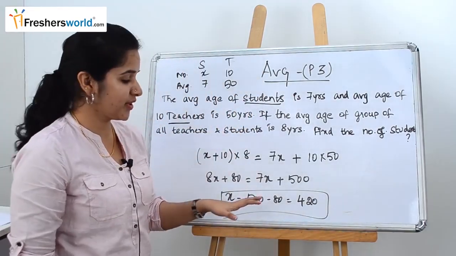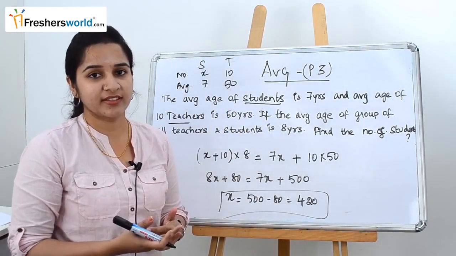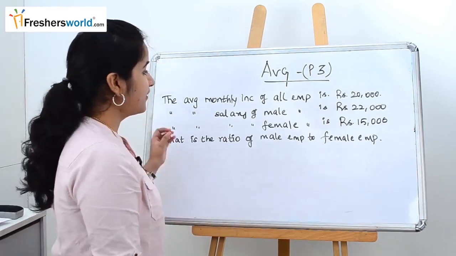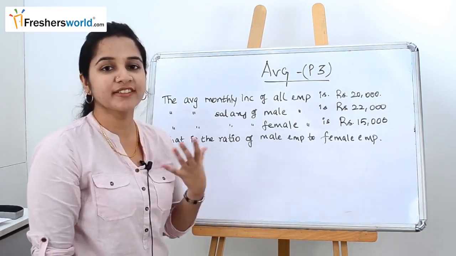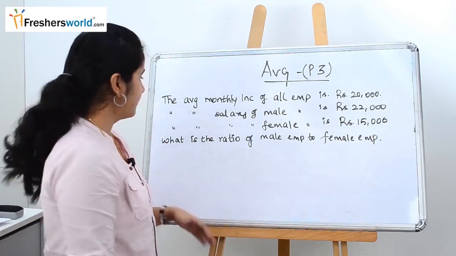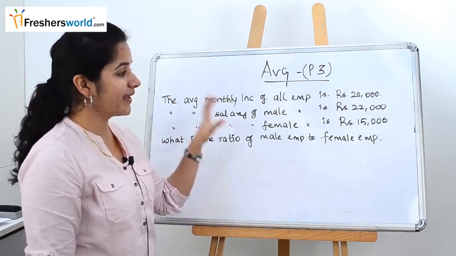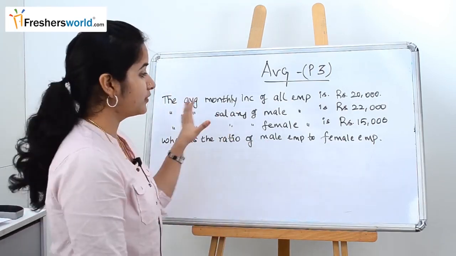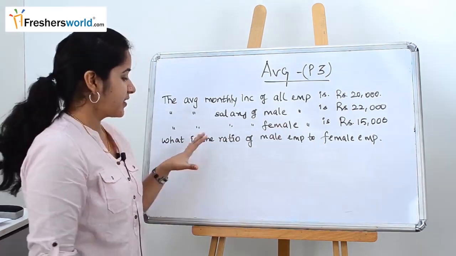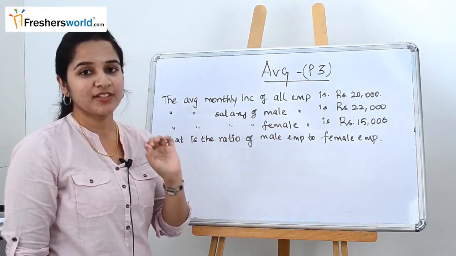So we know the number of students is nothing but 420. Let's go to the next problem. The next question is, the average monthly income of all the employees in a particular company is 20,000. Then they have given the average salary of the male employee is 22,000 and that of the female employee is 15,000. They have asked what is the ratio of male employees to the female employees.